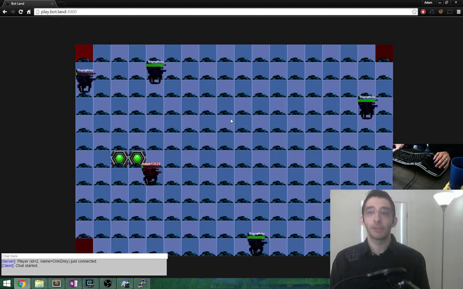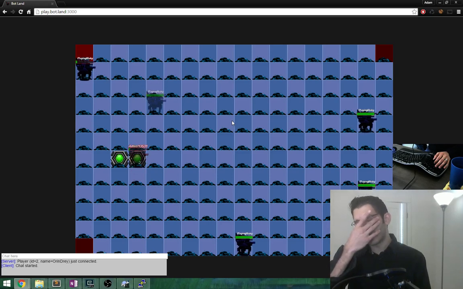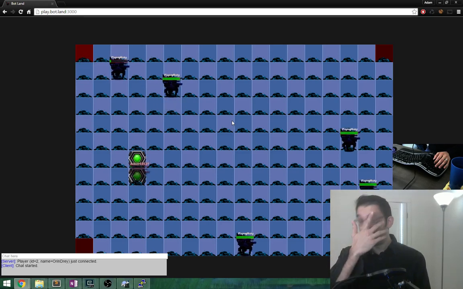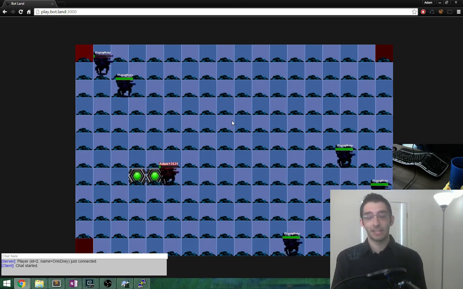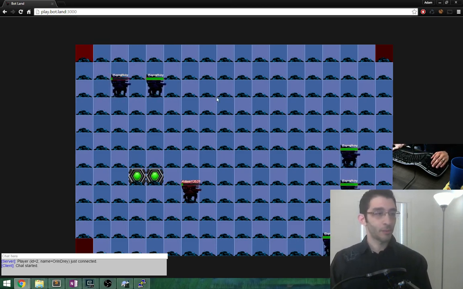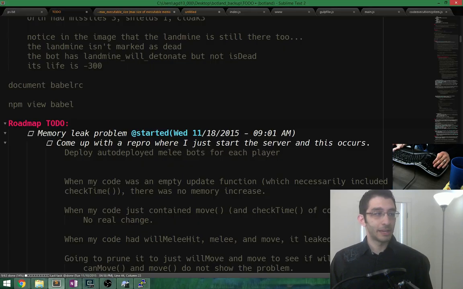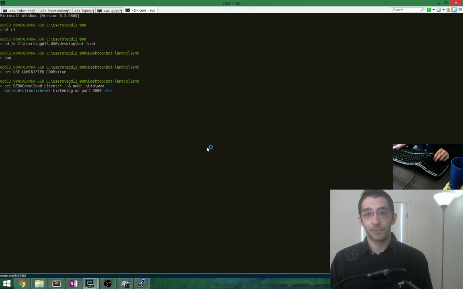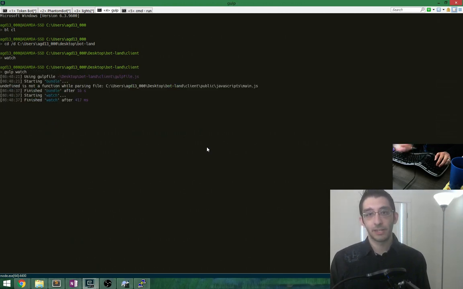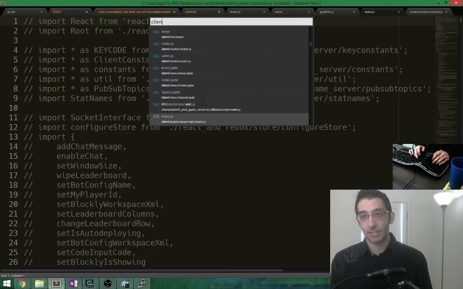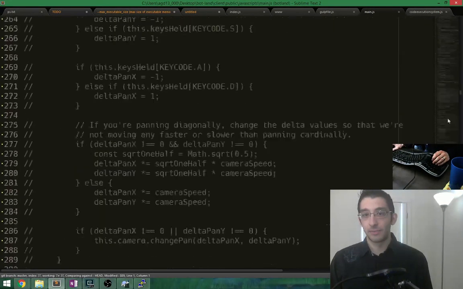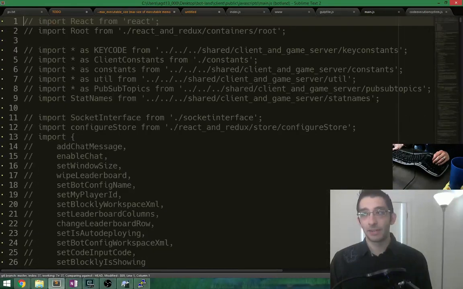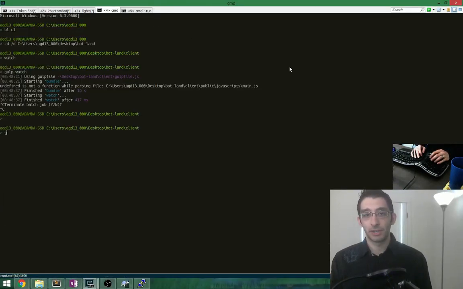And hopefully by the end of today, we've not only fixed some of the memory problems, but we've made progress, which I wanted to make on Wednesday. Yeah, so let's figure this out. The client doesn't work. That's what we ran into. Undefined is not a function while parsing file main.js. And main.js is here. And I commented everything out. So for this to be failing is pretty strange. Let's do gulp bundle. See if that gives us anything else.